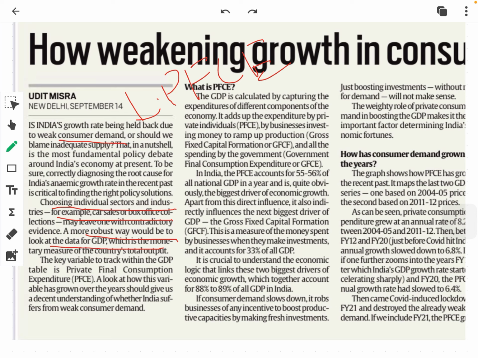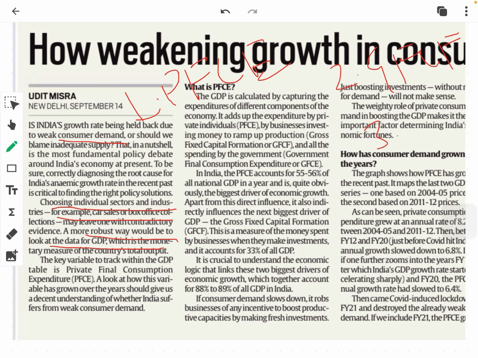So we have three components in our GDP when we are calculating it from the expenditure method. The first component is the private final consumption expenditure. The second component, as we have looked at, is the expenditure made by companies, that is called gross fixed capital formation. And the third component is the government expenditure.